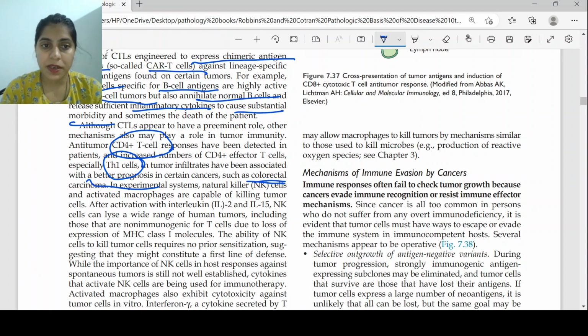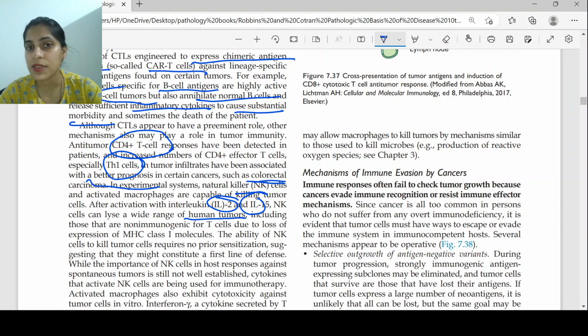And in many experiments it is seen that even natural killer cells and activated macrophages are capable of killing the tumor cells, but they are only capable after interleukin 2 and interleukin 15 cause the activation. So natural killer cells cause lysis of the tumors, and this is very much non-immunogenic.